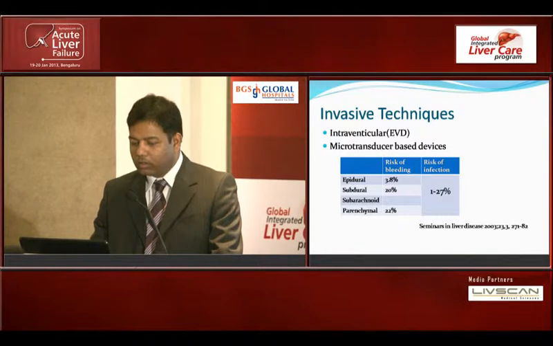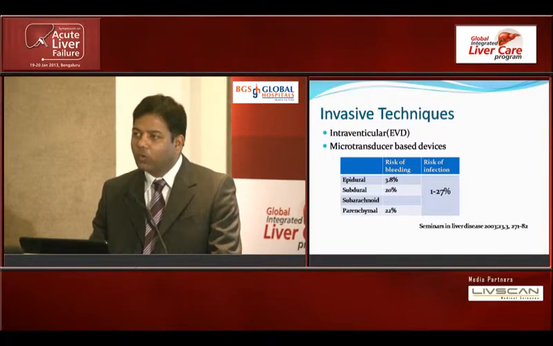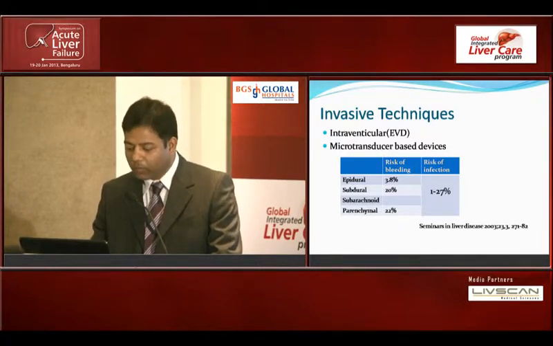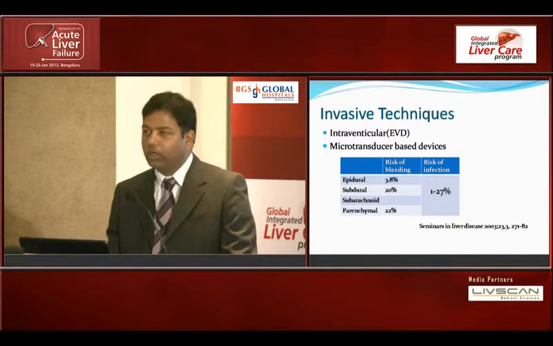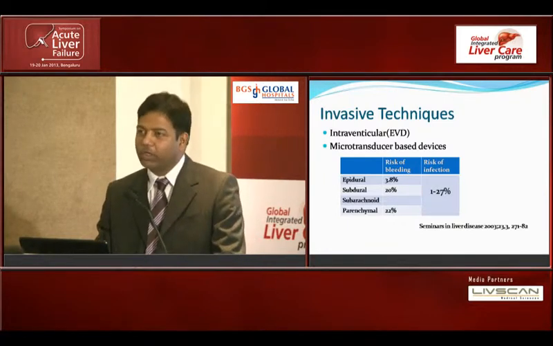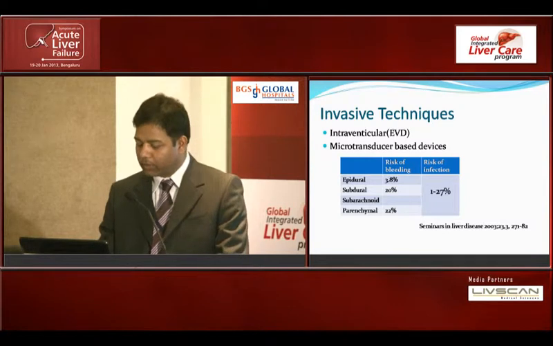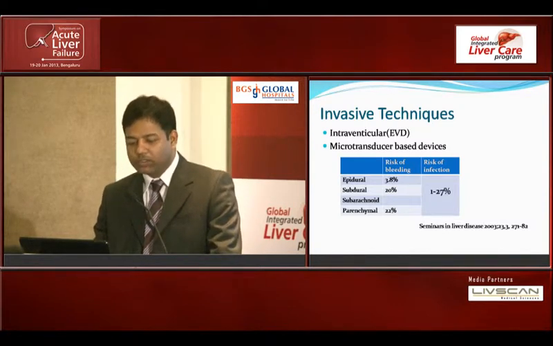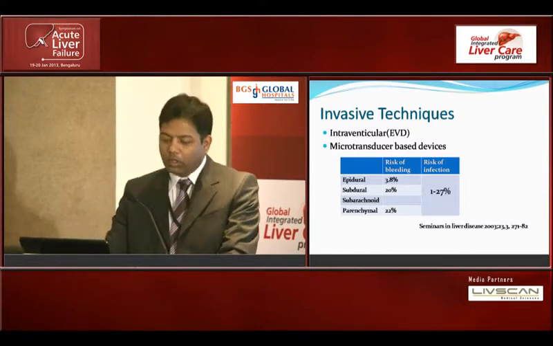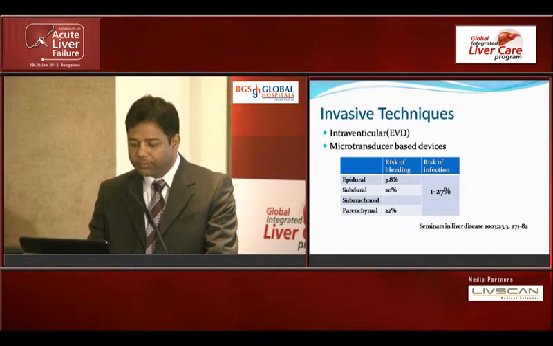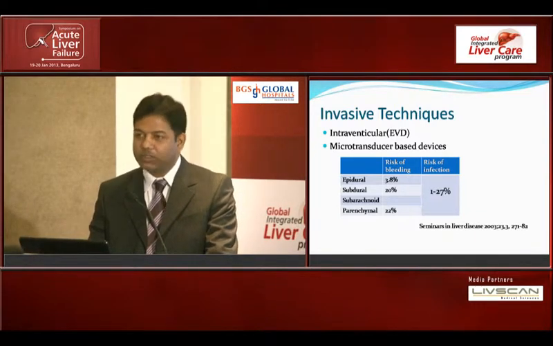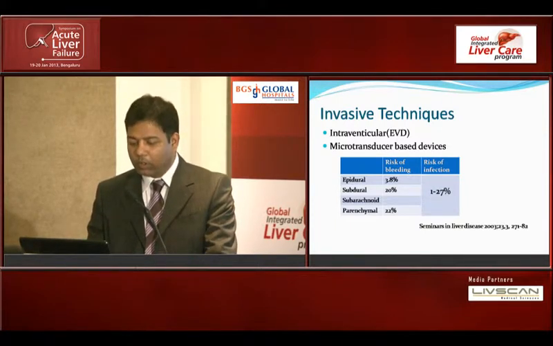While the EVD is the gold standard, obviously it has the highest number of complications because we are right there in the ventricle in a patient who has cerebral edema. With a squeezed ventricle, we are putting a catheter there. These transducers are also used. As you can see, as we go from the surface toward the parenchyma, the risk of bleeding increases, whereas the risk of infection is almost the same. The most commonly used is an epidural transducer.